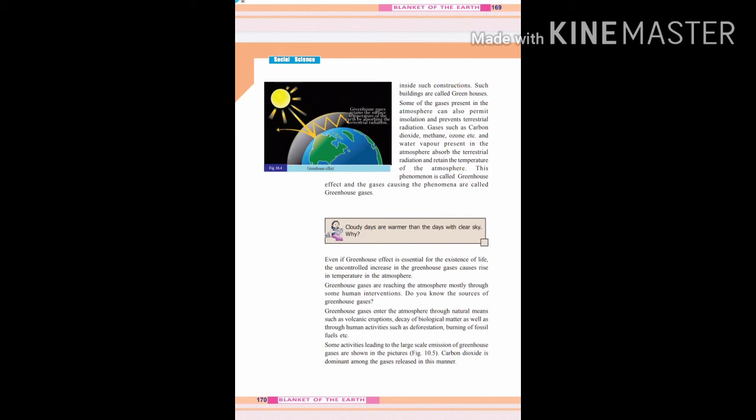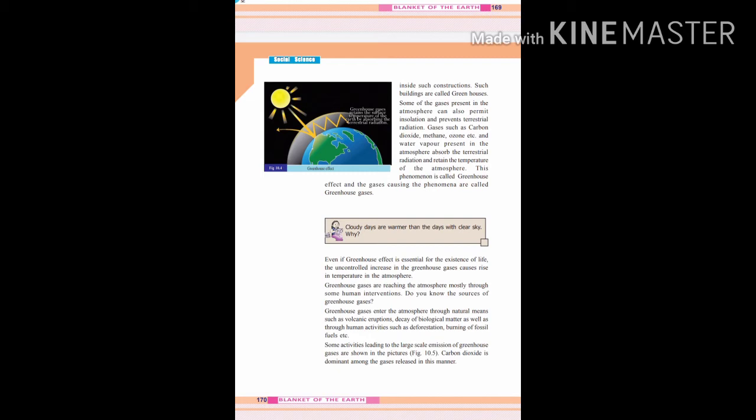Even if greenhouse effect is essential for the existence of life, the uncontrolled increase in the greenhouse gases causes rise in temperature in the atmosphere. Greenhouse gases are reaching the atmosphere mostly through some human interventions. Do you know the sources of greenhouse gases?